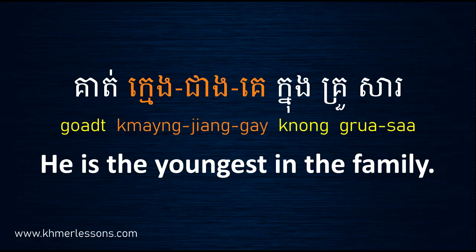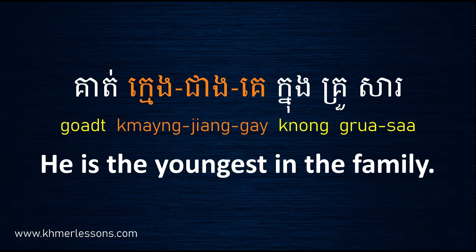He is the youngest in the family. គាត់ក្មេងជាងគេក្នុងគ្រួសារ. In this sentence I use ក្មេងជាងគេ, also you can use ក្មេងបំផុត, but I use only one in writing because it's long if I use both.